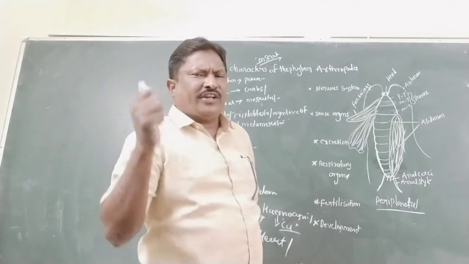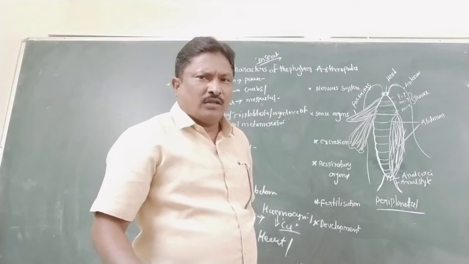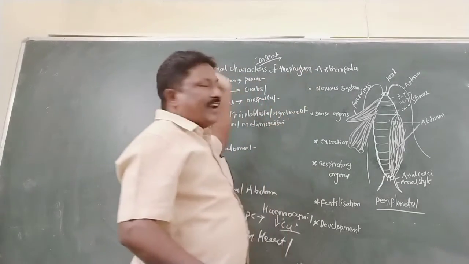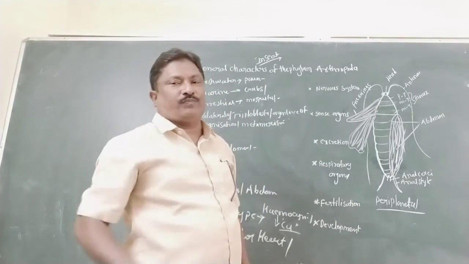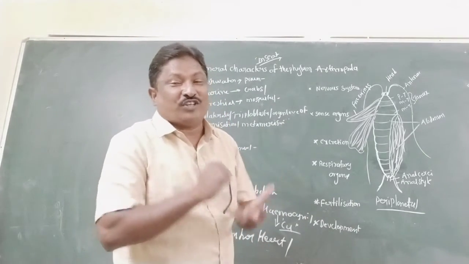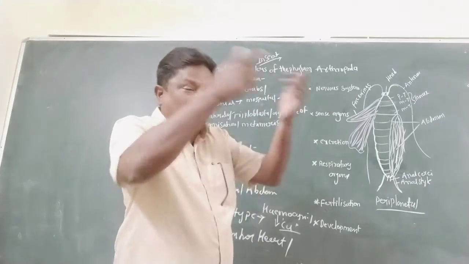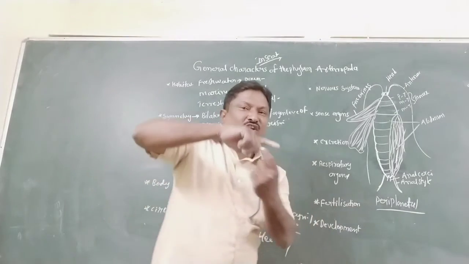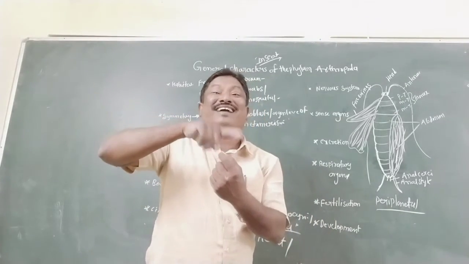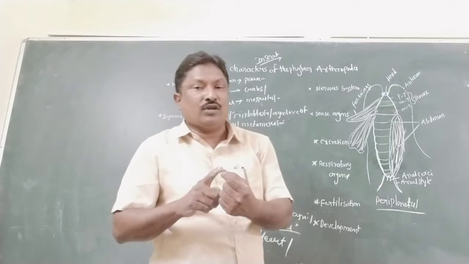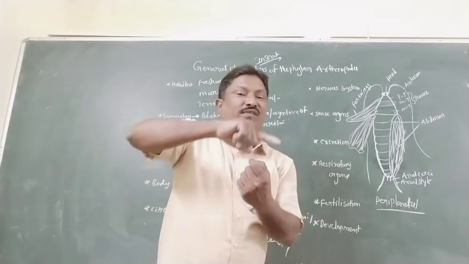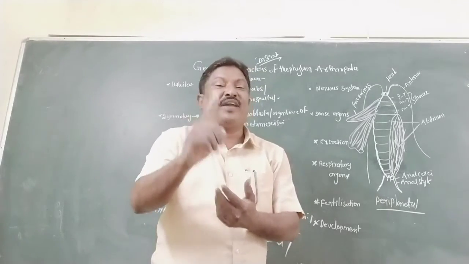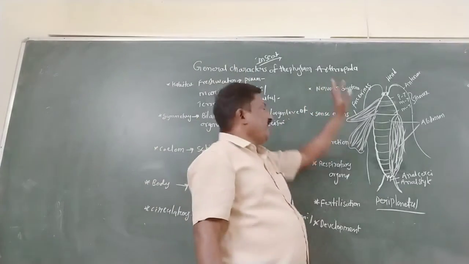But here, dear students, dear colleagues, in the arthropod nervous system and the annelida nervous system, there is just one difference. What is the difference, sir? How is it possible, sir? How do I remember it, sir? So here, in arthropoda the nervous system surrounds the esophagus and gut, but in the annelid nervous system the nerve ring is surrounded by the pharynx. So that is the main difference between annelid and arthropod.